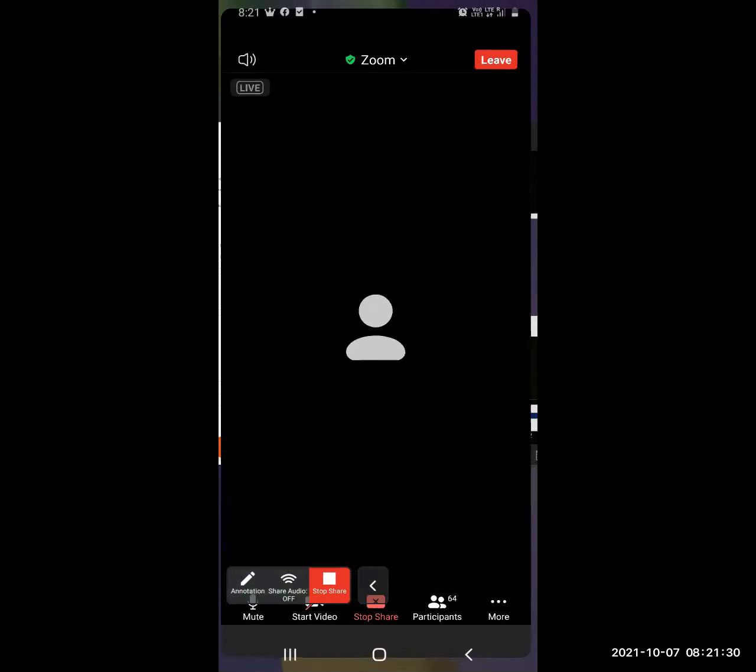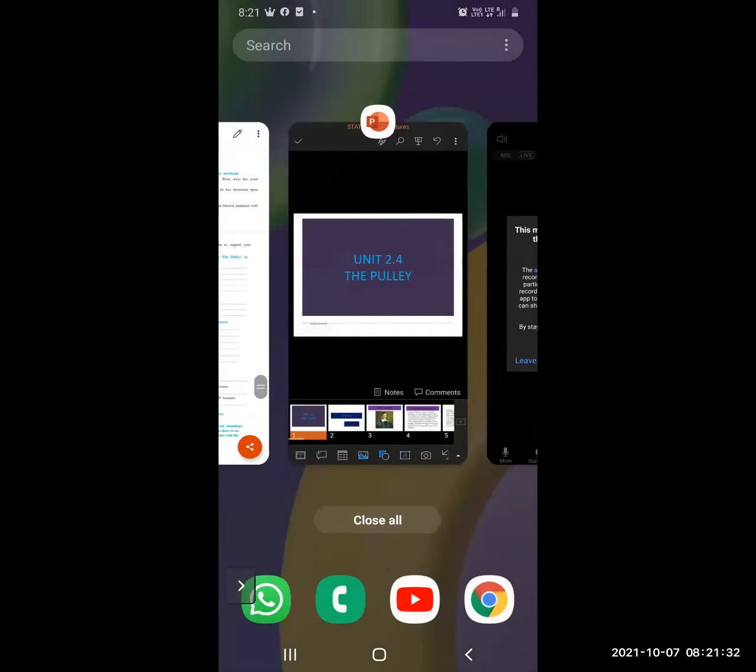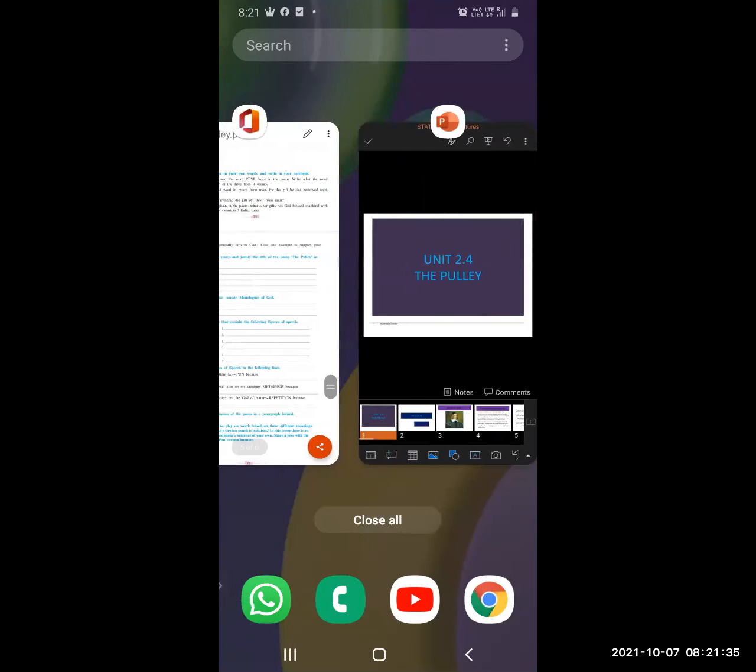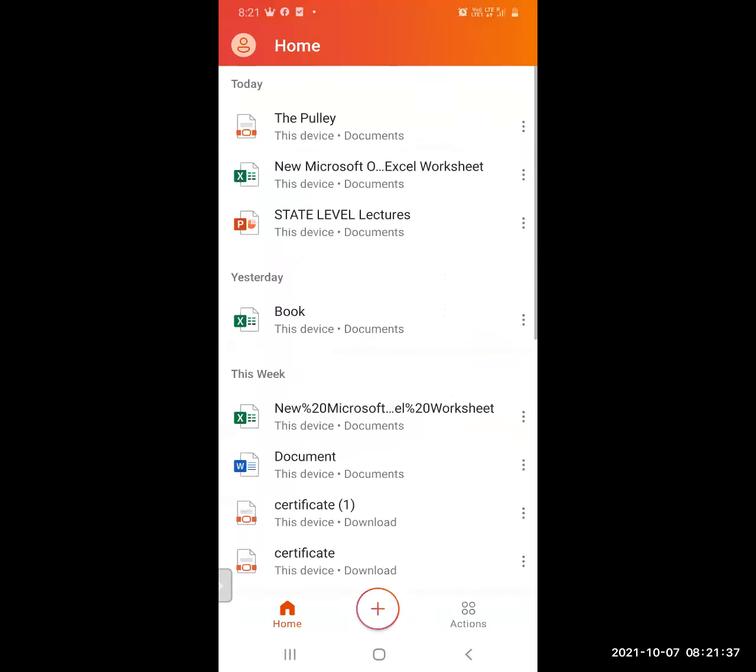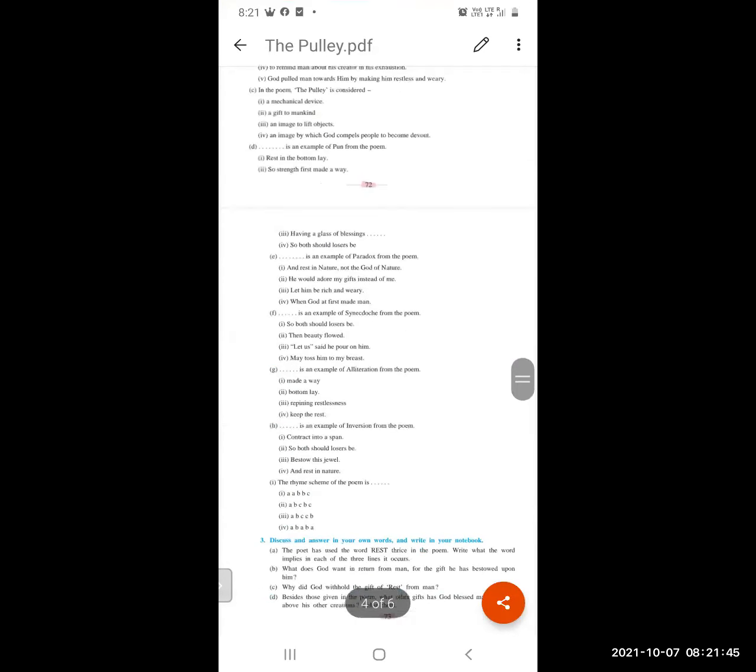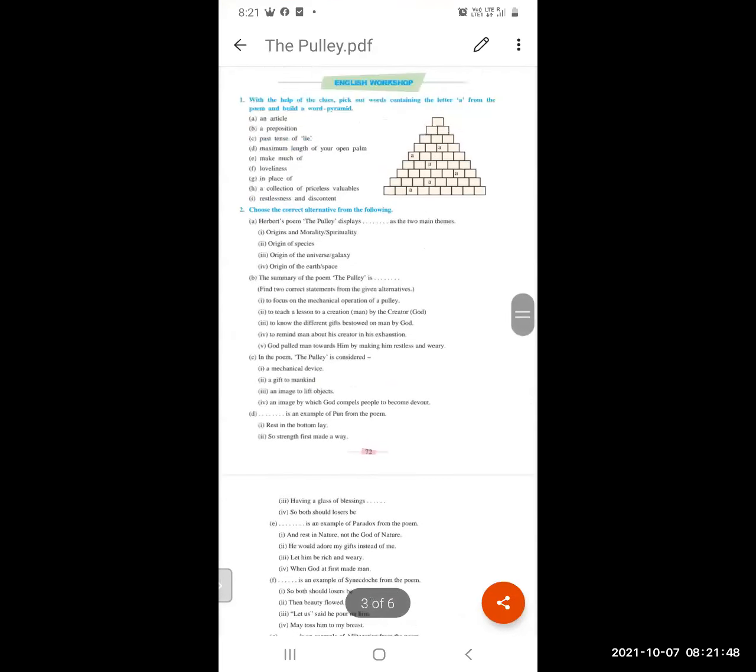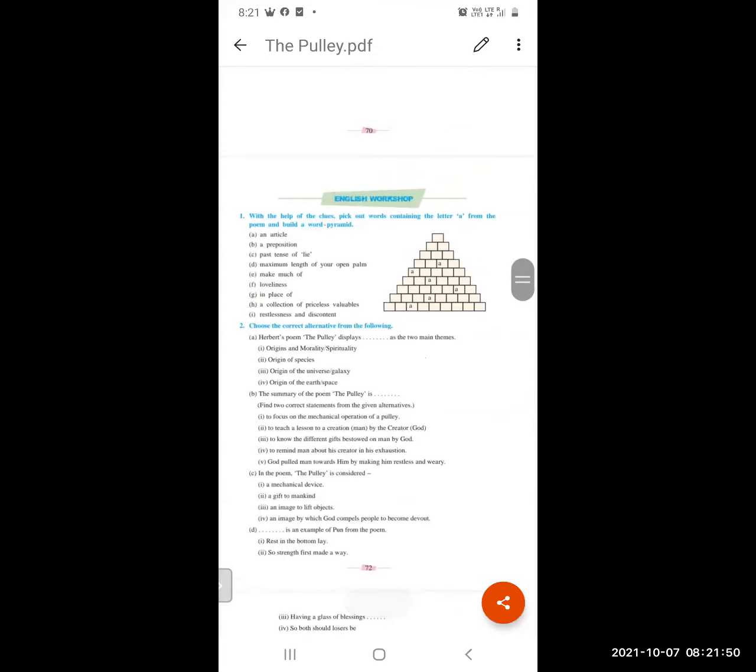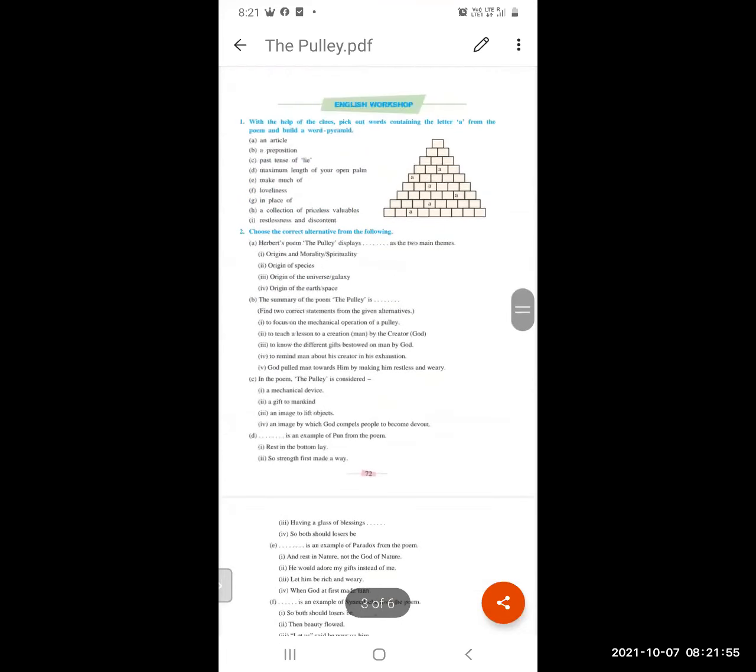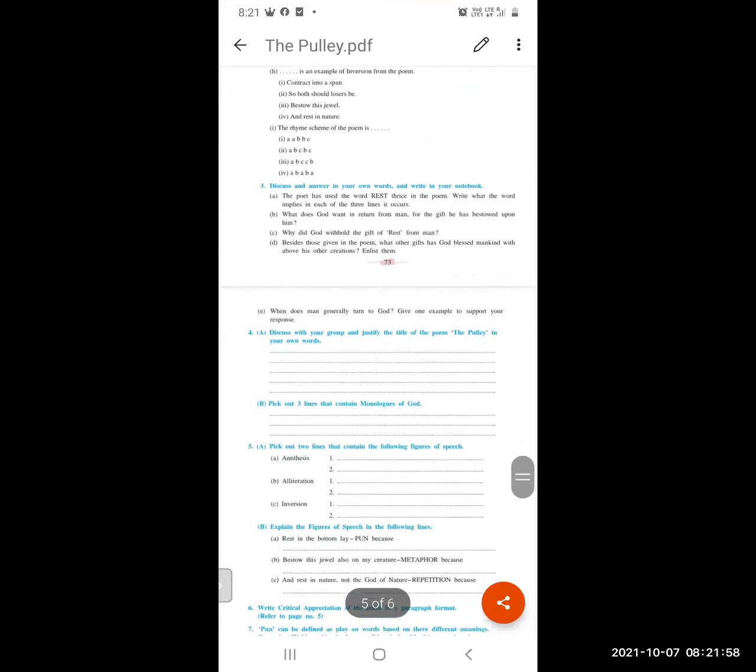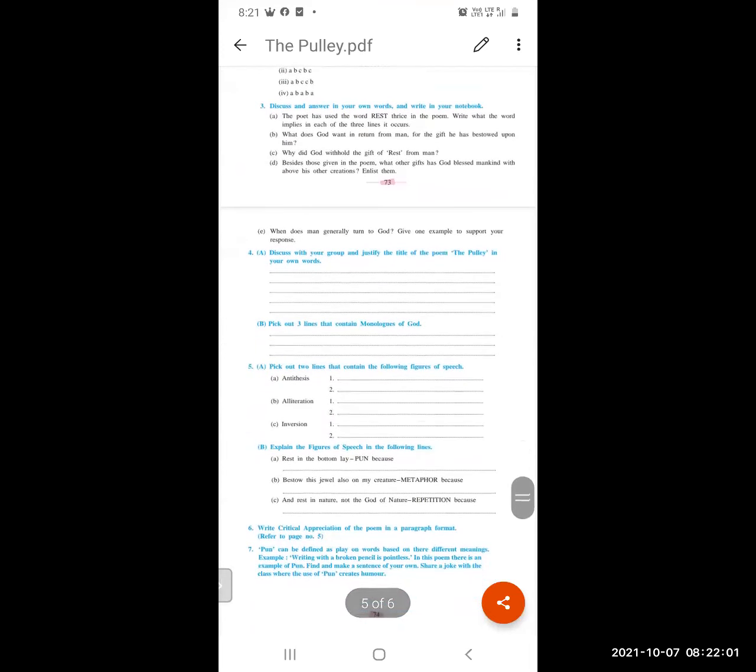Okay, we have seen literary devices, which are figures of speech. Again, we are going to see the textbook question answers. Already in the workshop, we have done warming up and dealt with questions 1 and 2. So now, the third question.